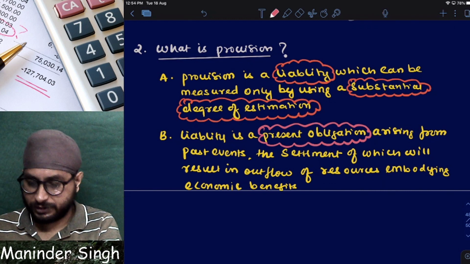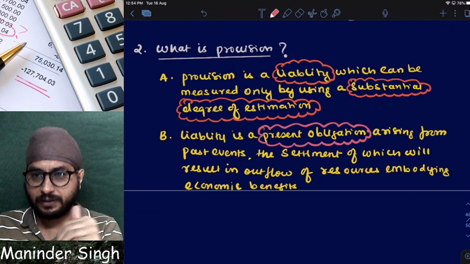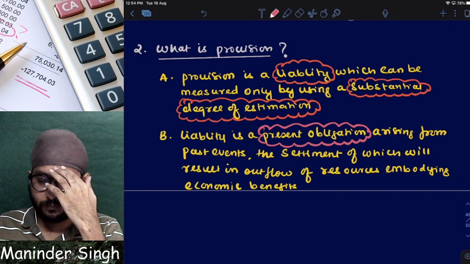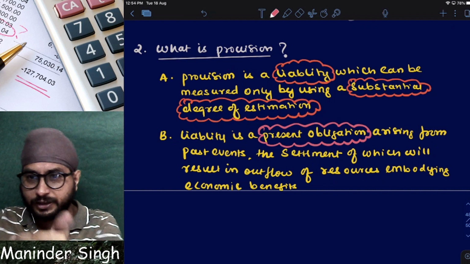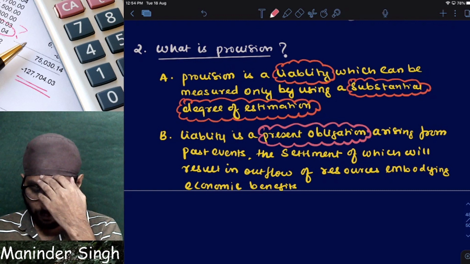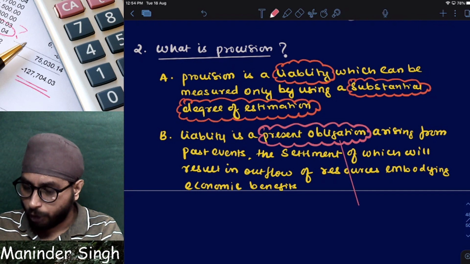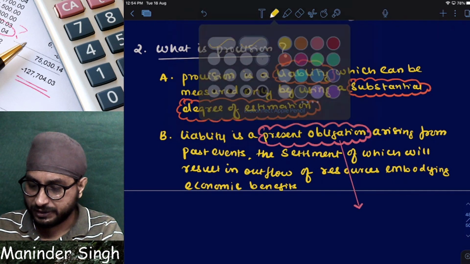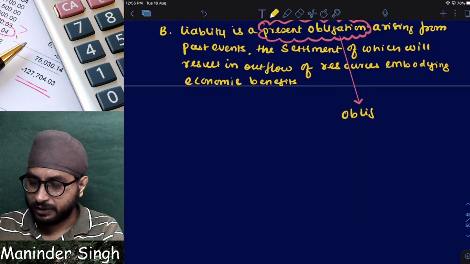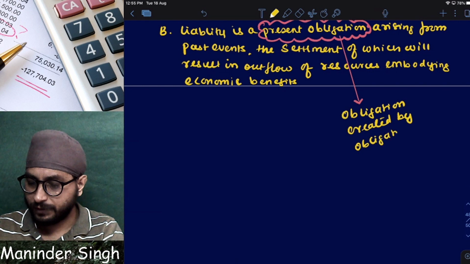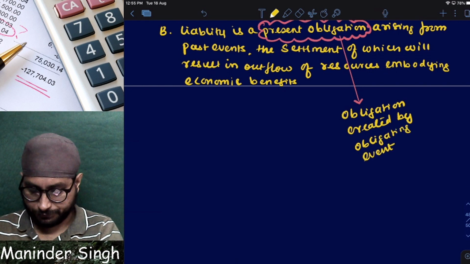Here only one thing we need to understand; the rest everything I hope everyone knows. What is a past event? Settlement means payment due, and payment will result in outflow. Everything is simple. Now what is a present obligation? From provision we came to liability, and from liability we have to understand present obligation. Remember one thing: present obligation is created by an obligating event.